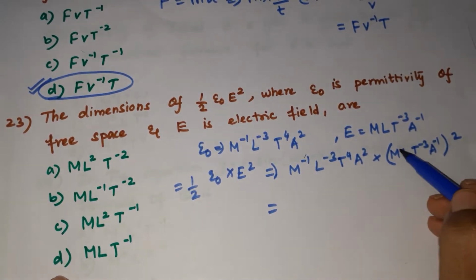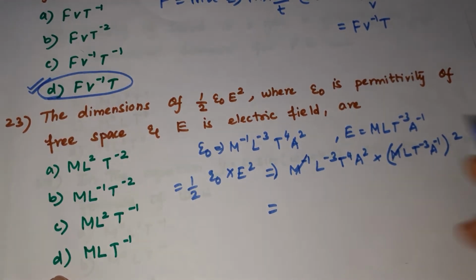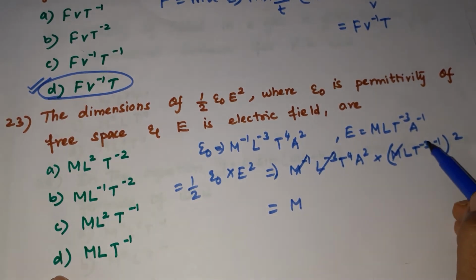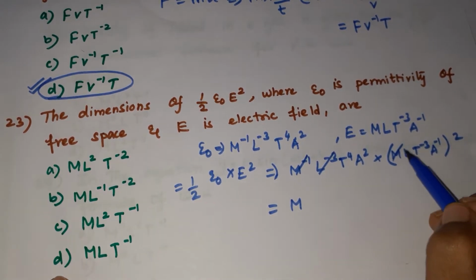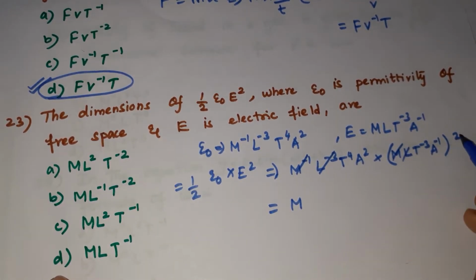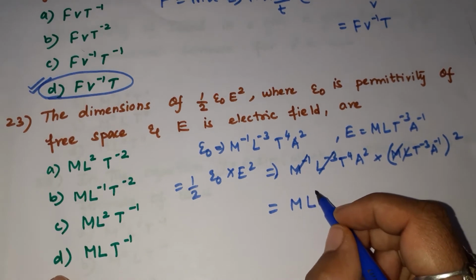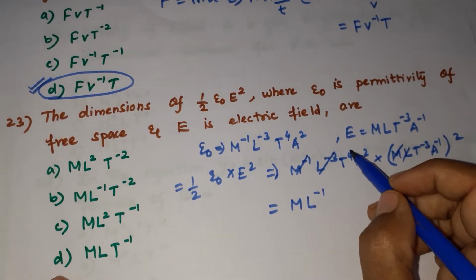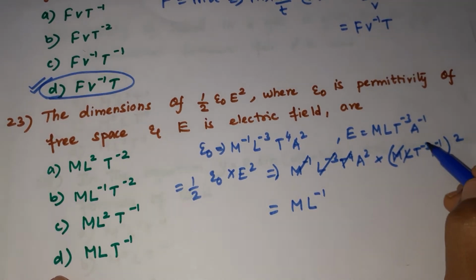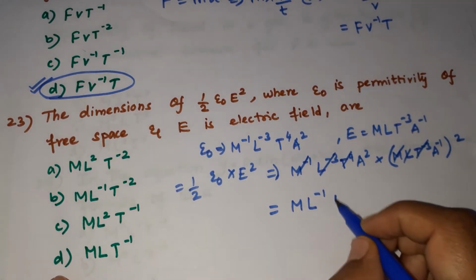One M gets cancelled and one more M would be remaining, so I'll take it as M. In the case of L, this is L power minus 3, and the square of L is present there, so L power minus 3 into L squared. So one L gets cancelled, remaining would be L power minus 1. What about this T? This is T power 4. The T power minus 3, the whole square will be taken, so minus 6 will be there. So 4 minus 6, that is minus 2.